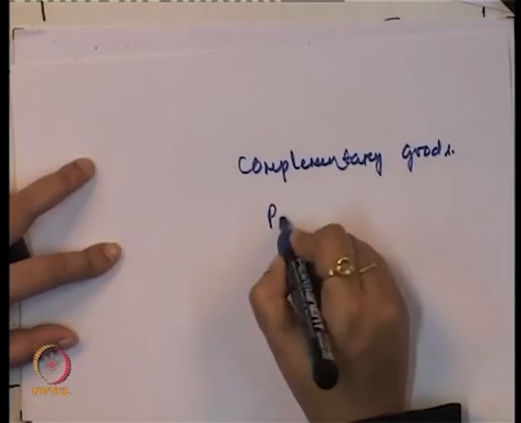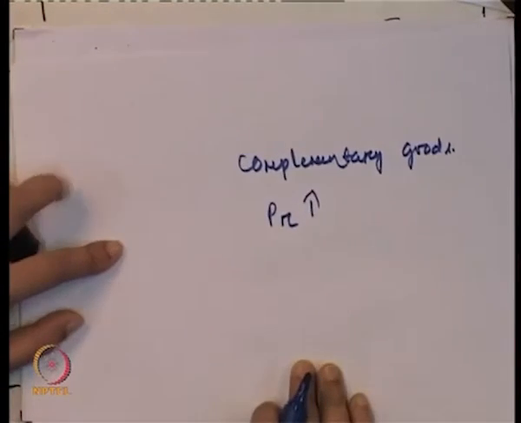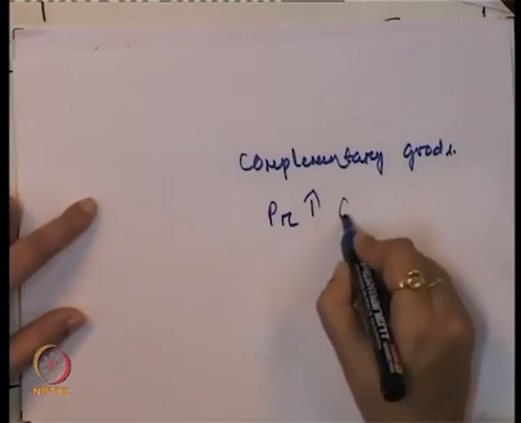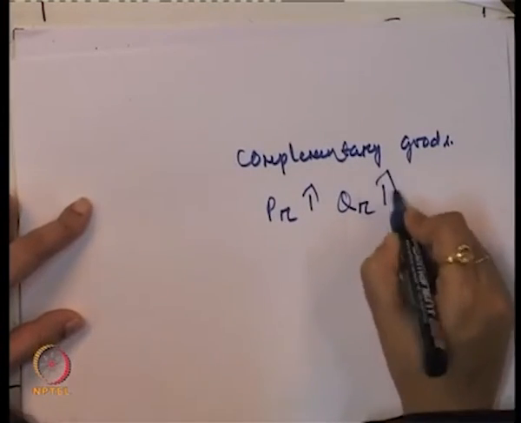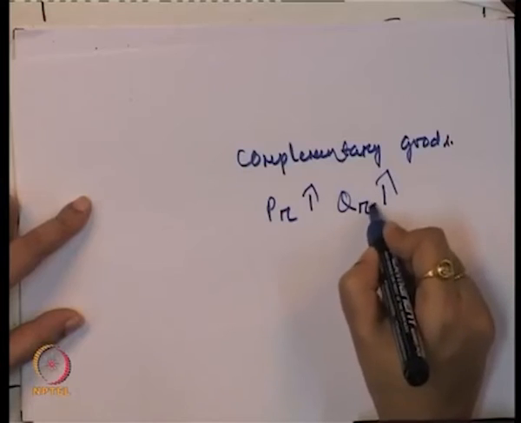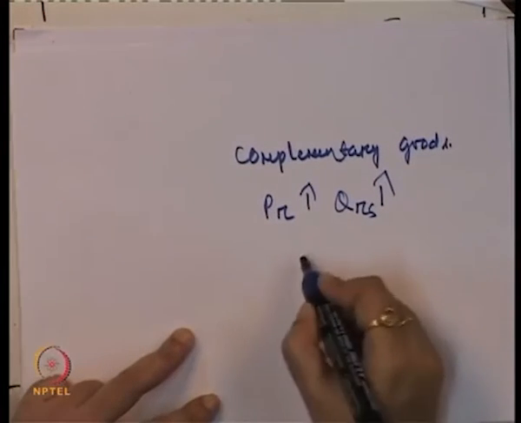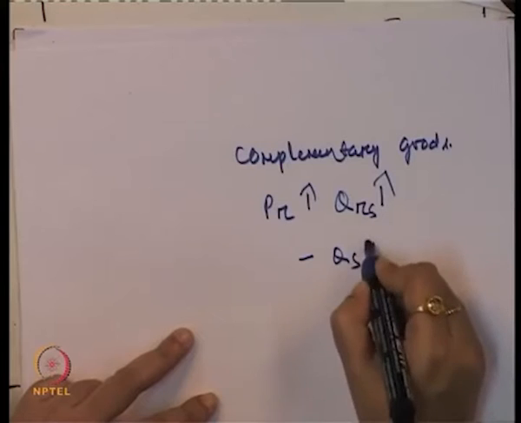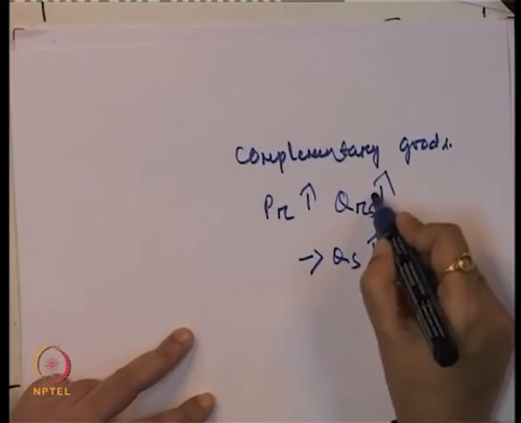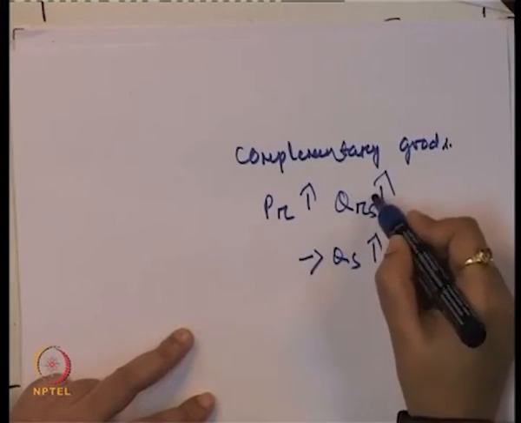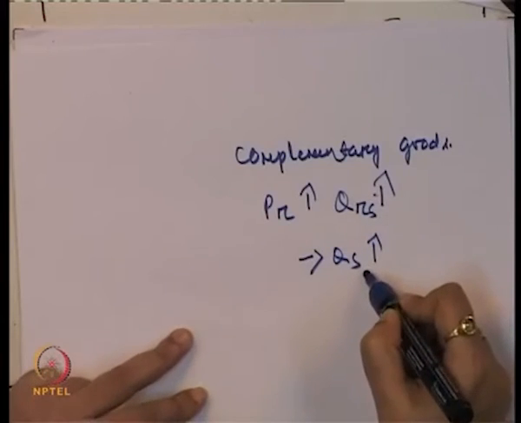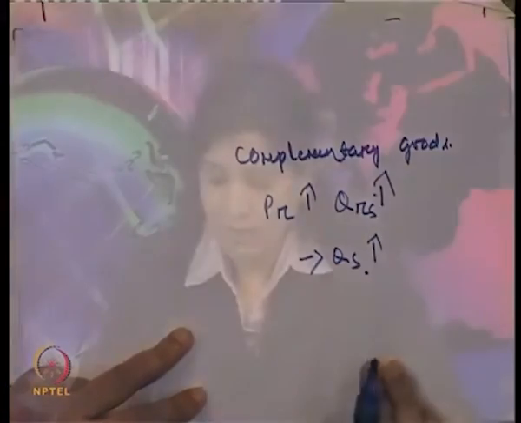So in this case, if the price of the related good increases, that leads the quantity supplied of the related good to increase, and that also leads to an increase in the quantity supplied of this good, because if there is a demand for this, there is a supply of this. The same logic applies for quantity demanded: complementary goods cannot be consumed individually.